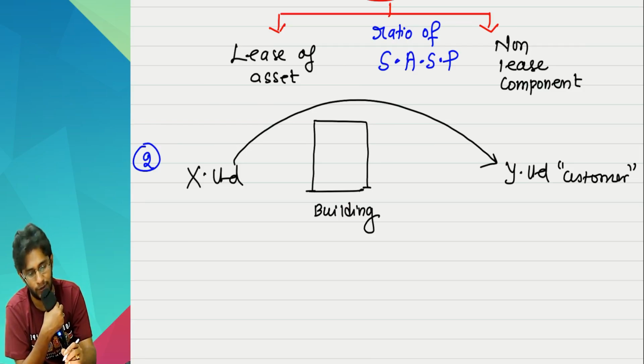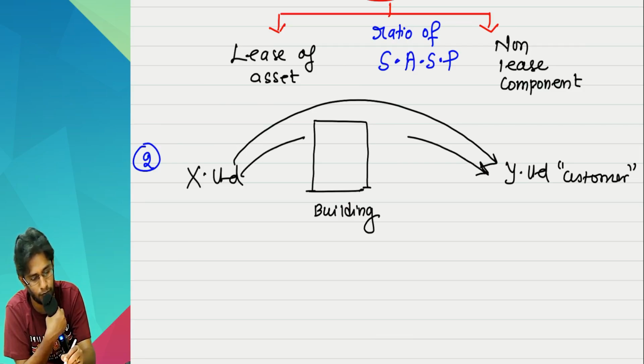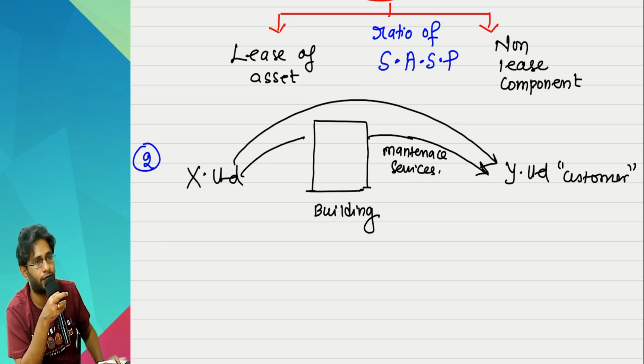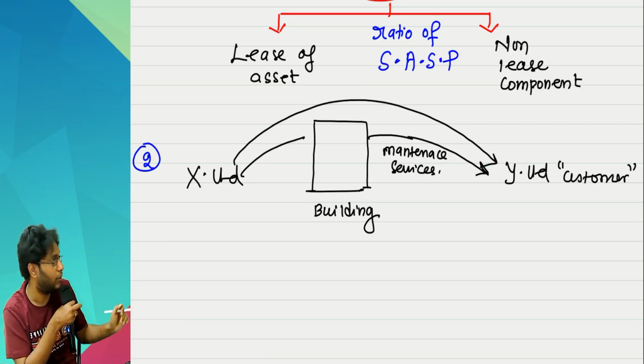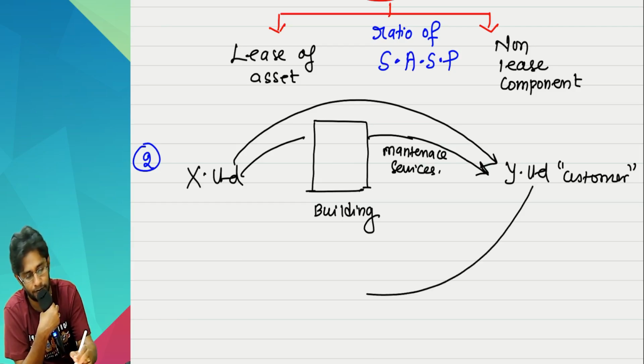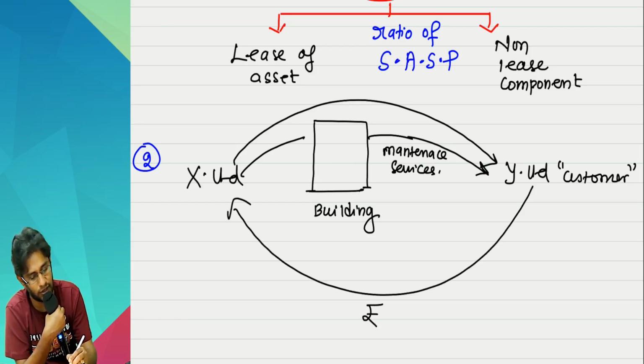And along with this building, he is also providing maintenance services. Water, security, power, all that he is taking care of. That means the amount you are paying is for property, maintenance services, and this fellow is charging 40,000 per month for the building.